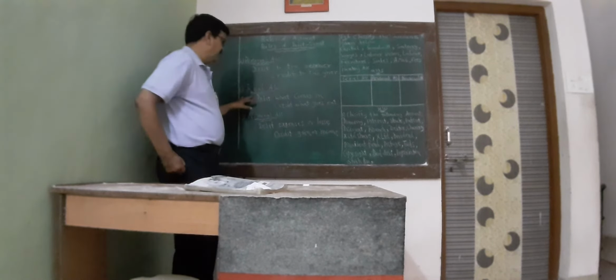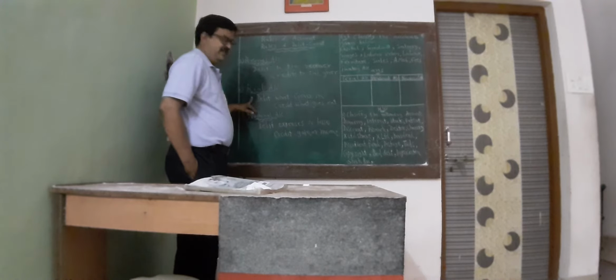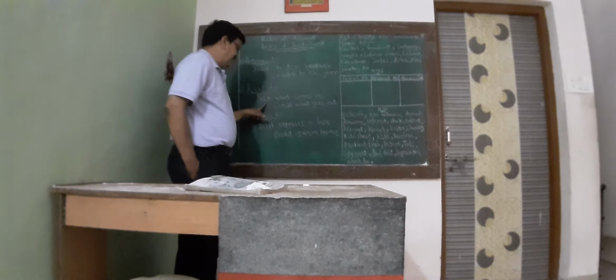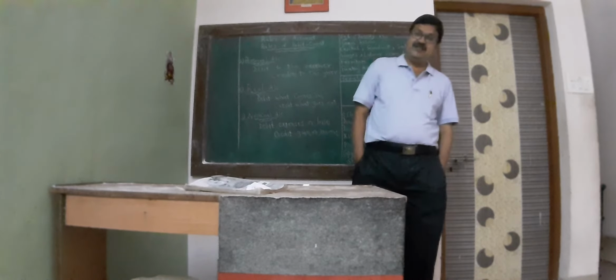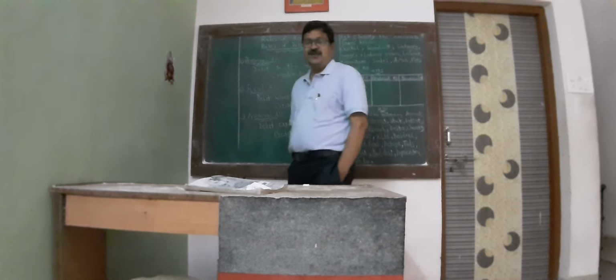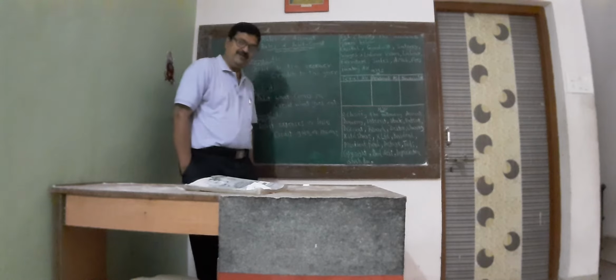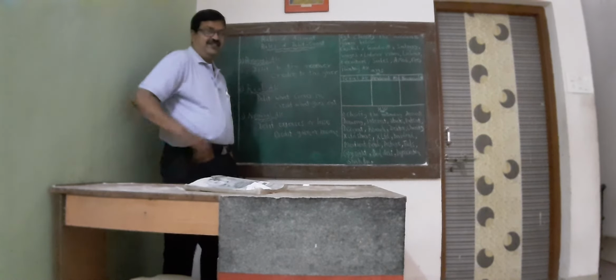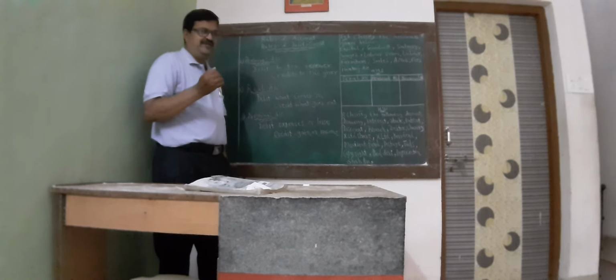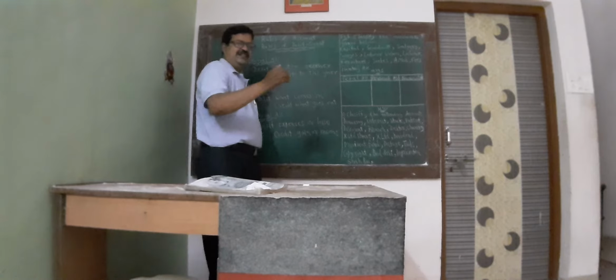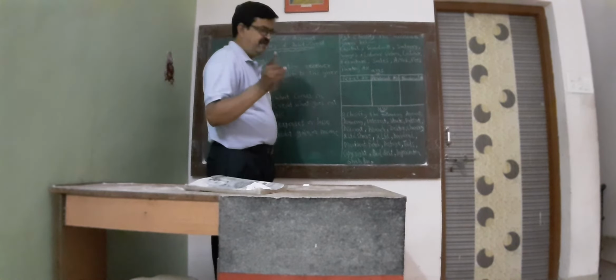And the second rule, real account. Real account: debit what comes in, credit what goes out. Whatever things or materials come to you are debited, and whatever goes out from you is always credited.